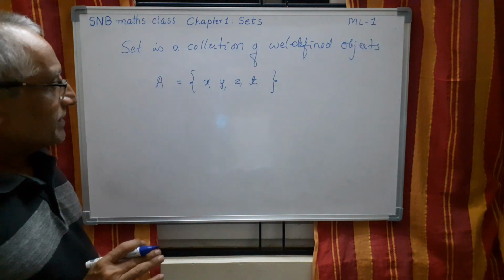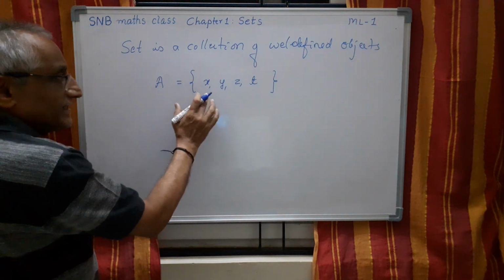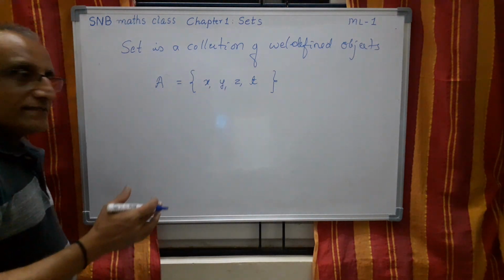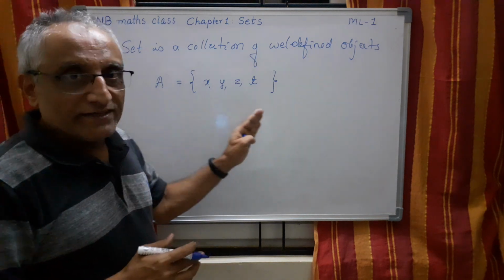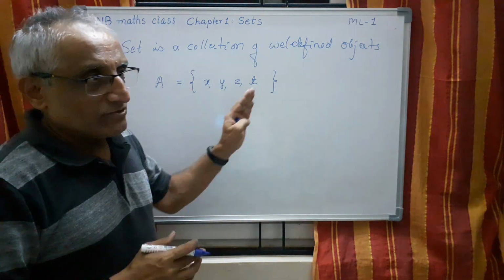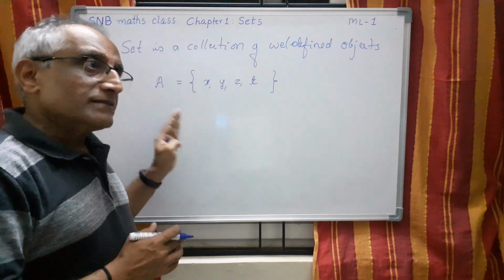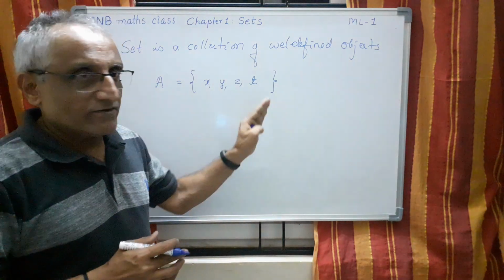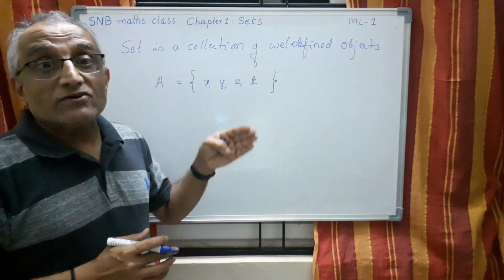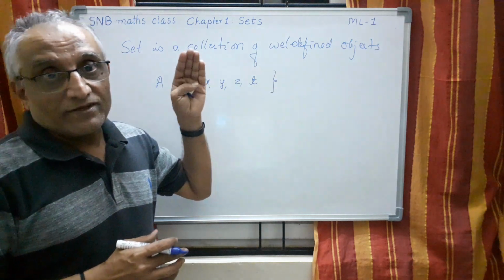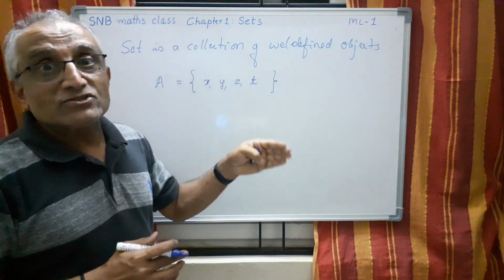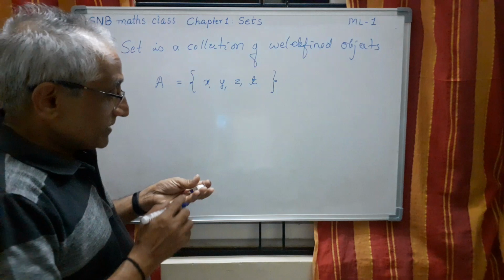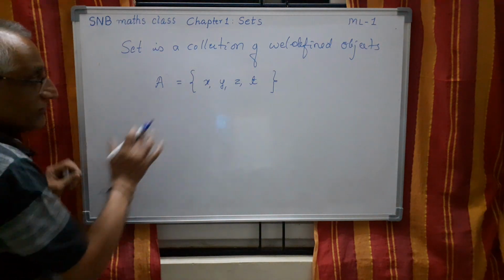This is one thing. Second one is, you see, it need not be only letters. It can be anything. Say the set of days in a week. So we write Sunday, Monday, Tuesday. Set of months in a year. So January, February, like that. It can be anything. Set of rivers in India. Or the first 10 natural numbers. Anything you can write. So this is the way of writing.